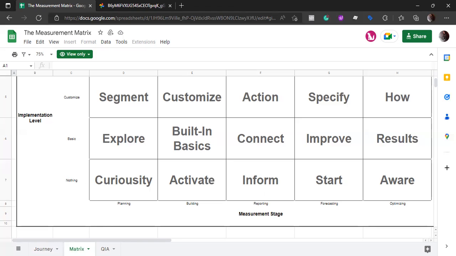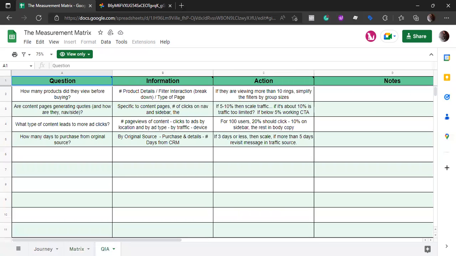Then we have this model here with us, the KIA model, which basically stands for question, information, and action, right? So we have a question, then we have some information, the stuff that we are collecting, and then we have an action based on it. So let's say that we have a question here: how many products did they view before buying? So the information that we would need is product details or filter interaction or the types of pages, right?